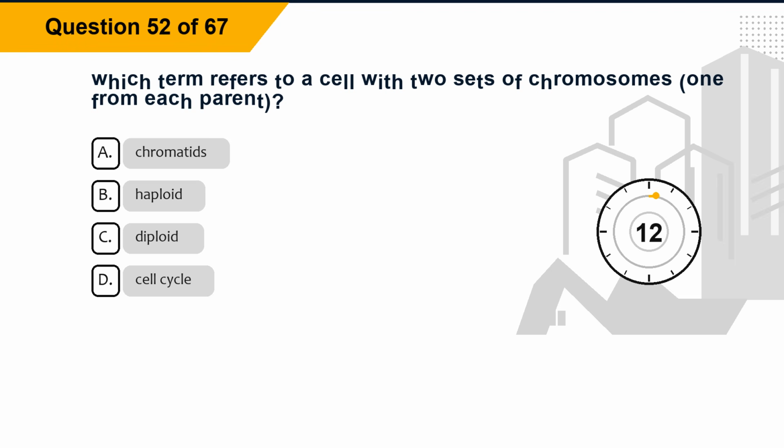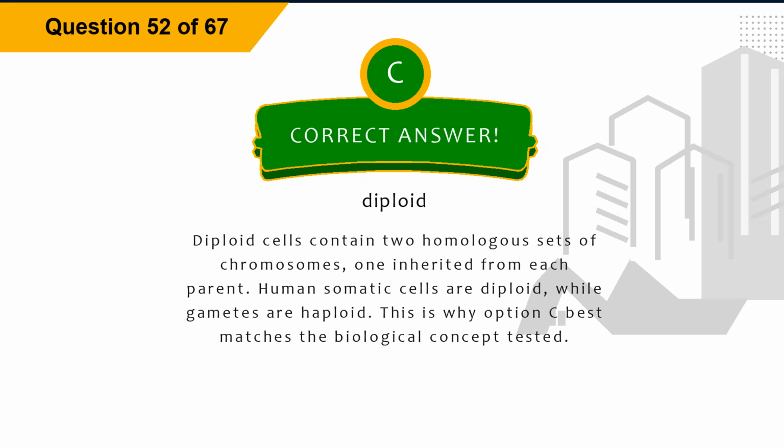Question 52. Which term refers to a cell with 2 sets of chromosomes, one from each parent? Option A, chromatids. Option B, haploid. Option C, diploid. Option D, cell cycle. The correct answer is option C, diploid. Explanation. Diploid cells contain 2 homologous sets of chromosomes, one inherited from each parent. Human somatic cells are diploid, while gametes are haploid. This is why option C best matches the biological concept tested.